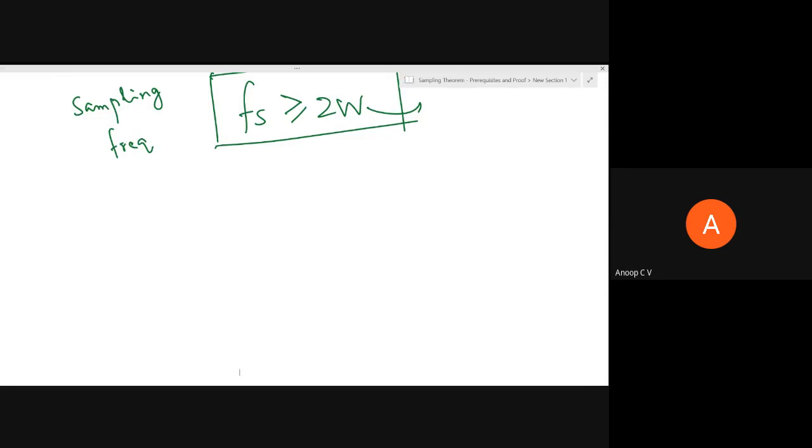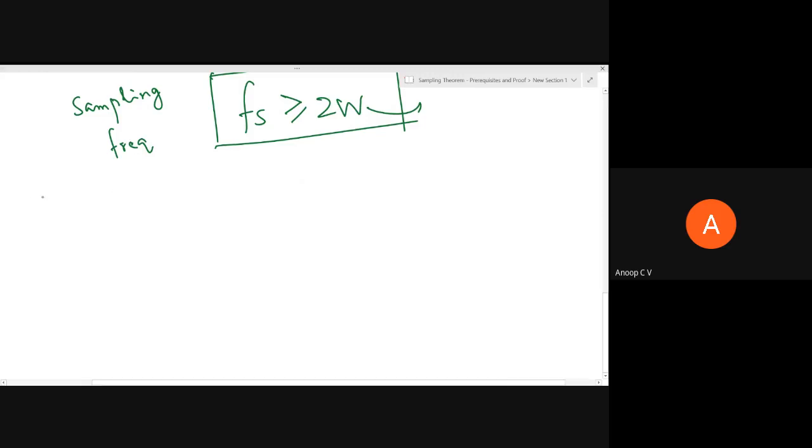And what will happen if the spacing between samples is too large, or Fs is much less compared to 2W? Those things we have to analyze, and we should say a signal can be reliably reconstructed from its known samples only when Fs is greater than or equal to 2W. That is the proof which we have to do.